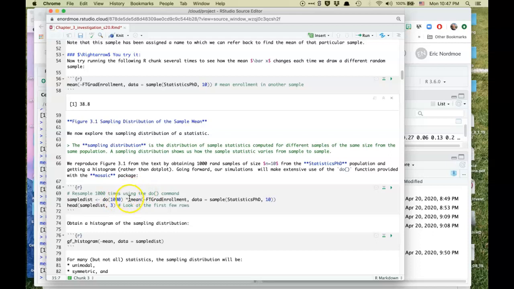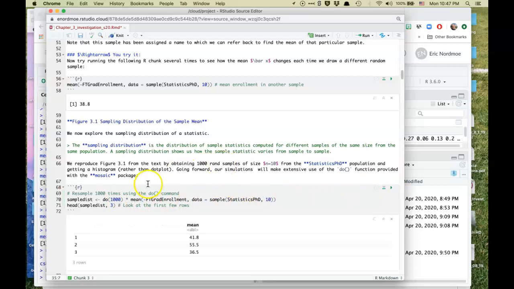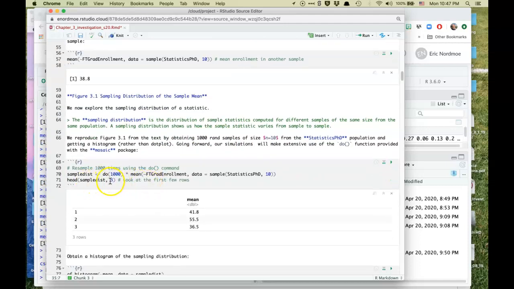But this asterisk has to be there. There's no tilde here. There are tildes elsewhere. But do, and how many times, and then what are you going to do? And the sample size comes over here. So let's run this so you can see what's stored in the sample dist. The command is called mean.